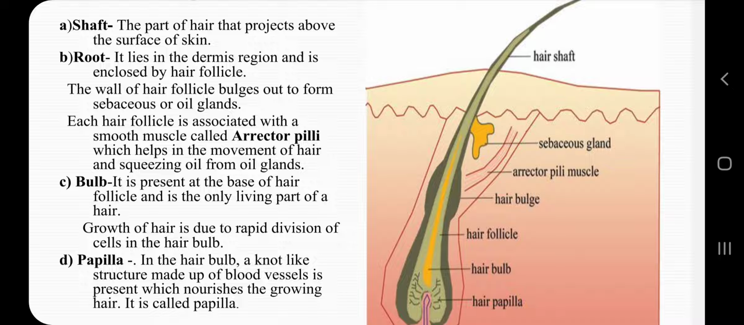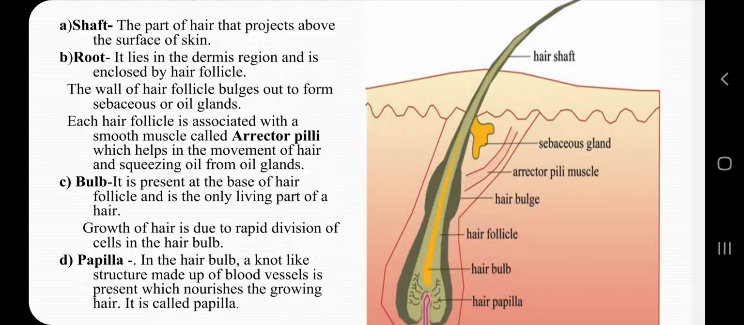Now root is a part of the hair which is present in the dermis and is enclosed by a hair follicle. Now how is this hair follicle present there? It is produced because of the downgrowth of epidermis in the dermis. As I told you, hair grows in the epidermis, but then it grows down into the dermis. So due to this downgrowth of epidermis into the dermis, the root gets surrounded by the hair follicle.